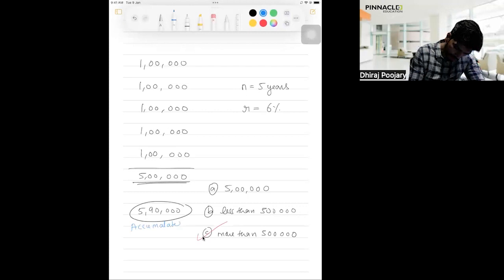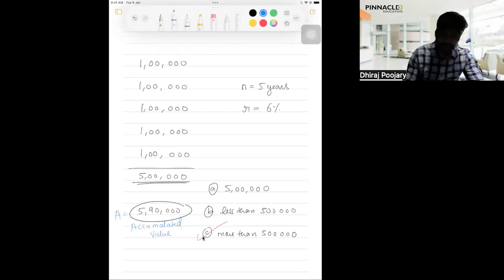Right, and this is called accumulated value, denoted by A. In school, when you did simple interest and compound interest, you said amount A. Now it is accumulated value A. N is the number of years, same. R is the rate of interest, same. No change, no difference. So where is the difference now?